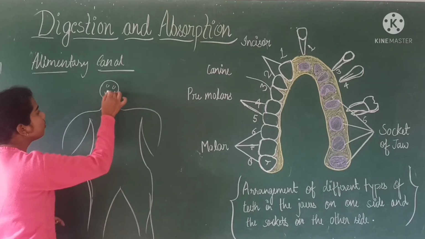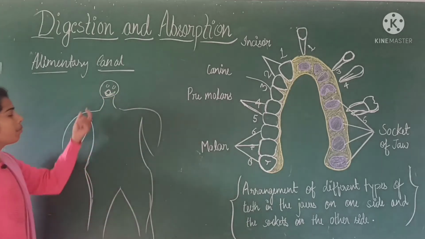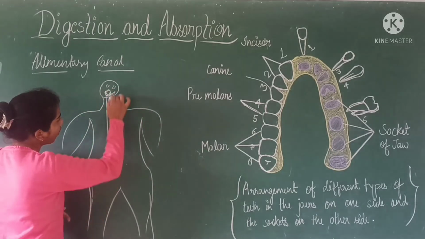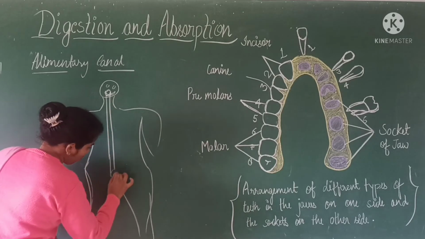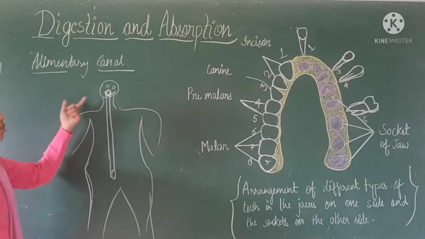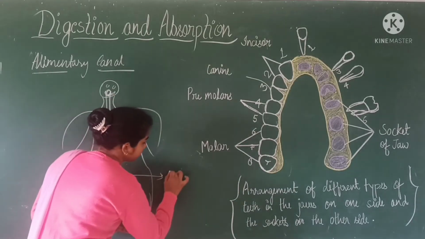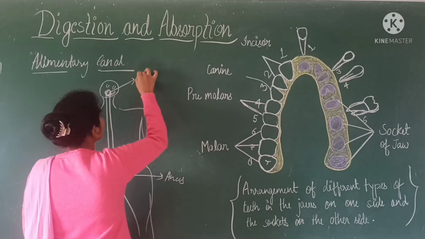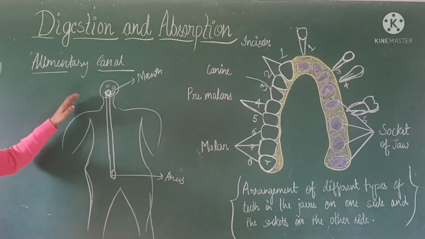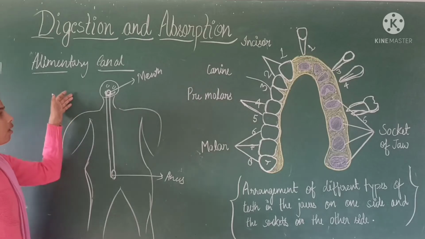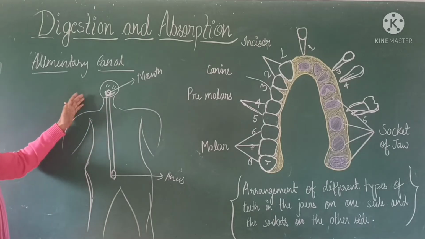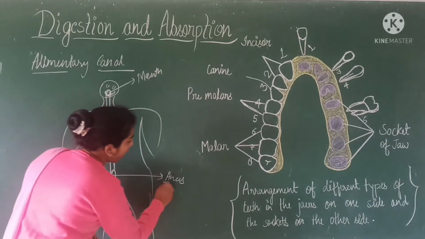The alimentary canal starts from the anterior opening of the mouth and opens posteriorly through the anus.